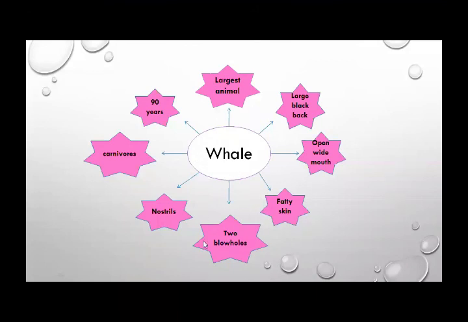Then whales have two blowholes, and those blowholes are called nostrils. Even we have nostrils, through which the air goes through our nose. And which nature are they? They are carnivorous in nature. What's the meaning of carnivorous in nature? Means they eat other small fishes for their meal, and they live up to 90 years old.